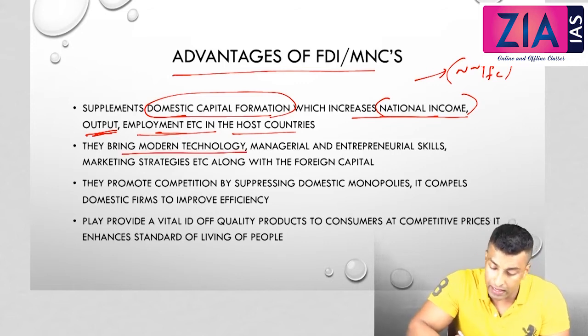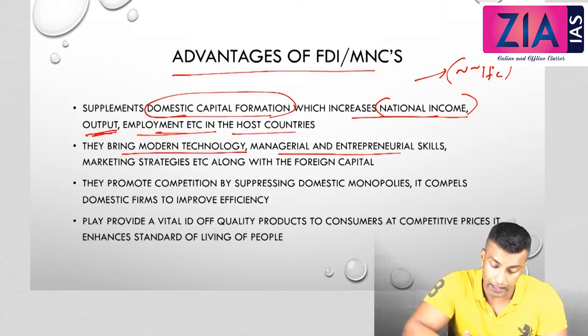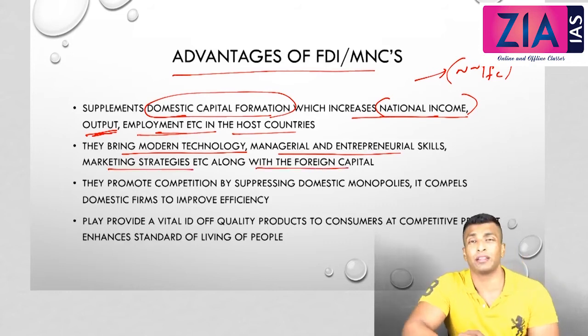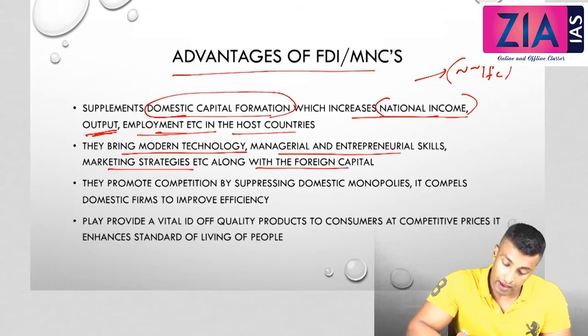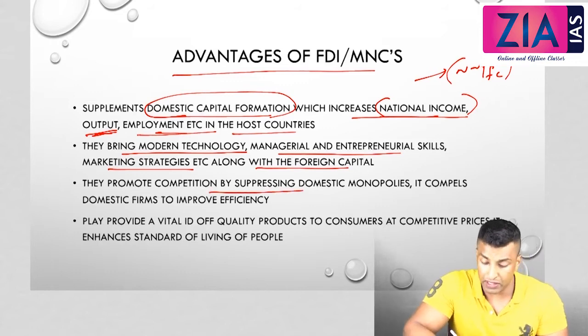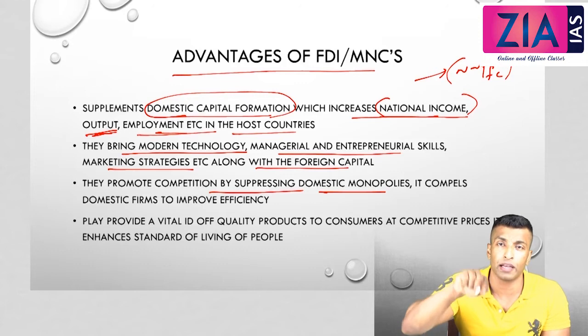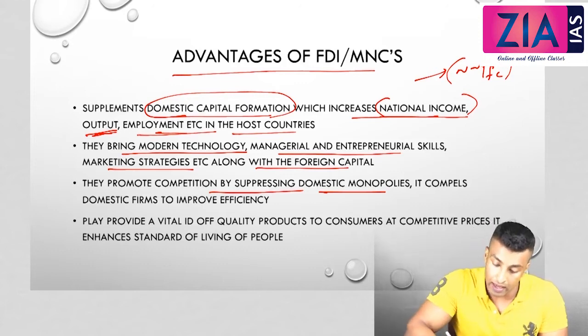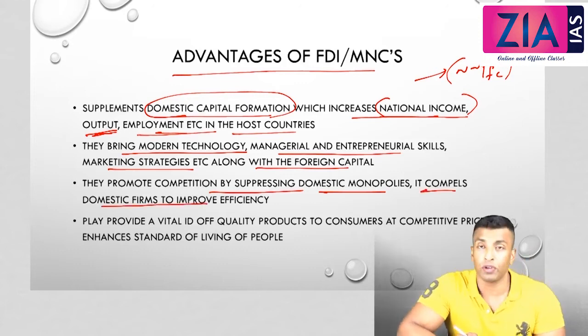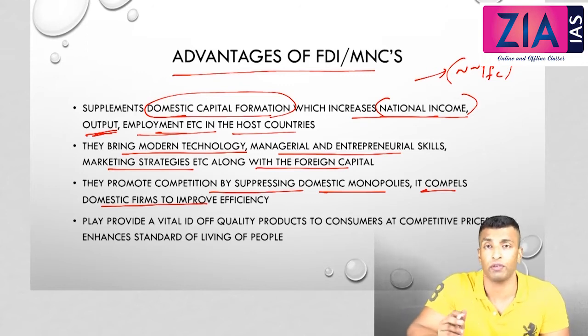They bring modern technology, managerial and entrepreneurial skills, and marketing strategies along with the foreign capital. These are some common advantages. They promote competition by suppressing domestic monopolies. So there won't be many domestic monopolies if they are coming; monopolies will end and there will be competition. When competition is there with more products, the fittest will survive. Automatically the prices will come down, and the consumers will benefit. It compels domestic firms to improve efficiency. I told you already, the fittest will survive. So domestic firms have to improve their efficiency. There is no other way, otherwise you can't survive.